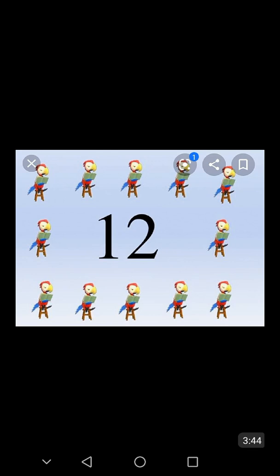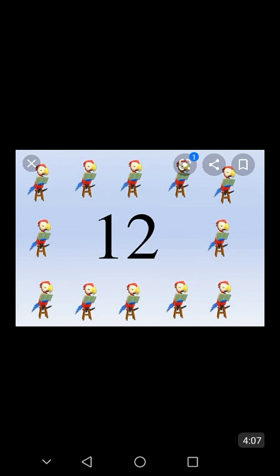Nine, 9. Ten, 10. Eleven, 11. Twelve, 12. You count 12 objects and you also learn all the number names up to 12.